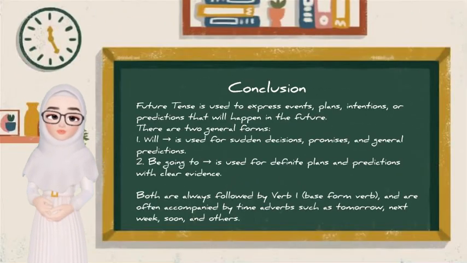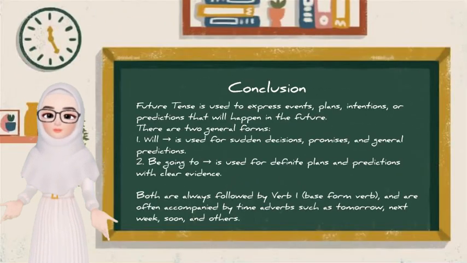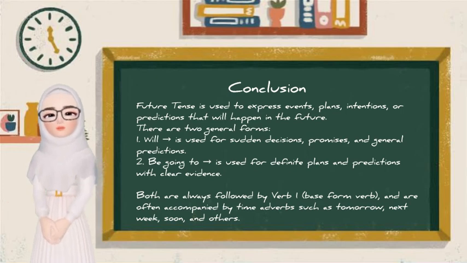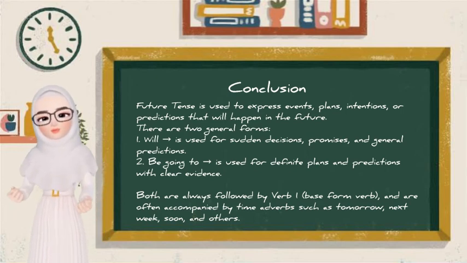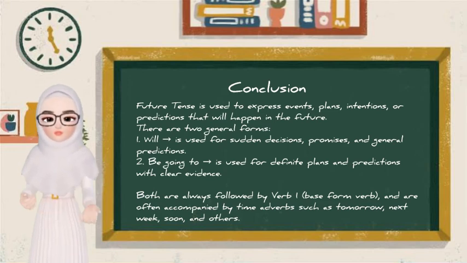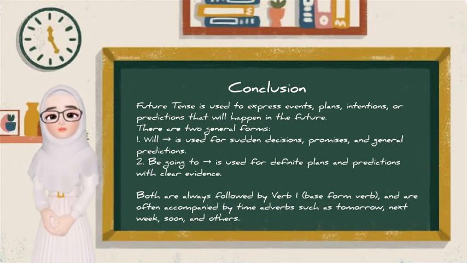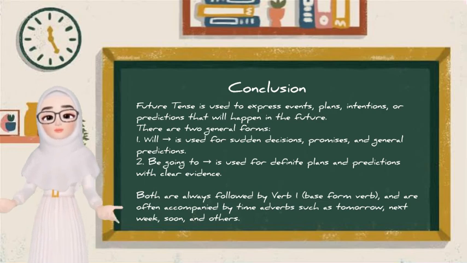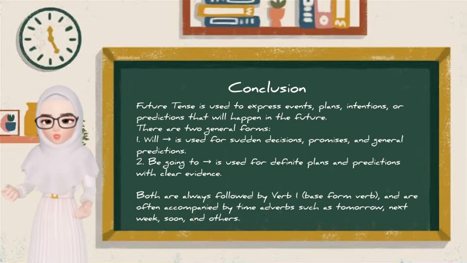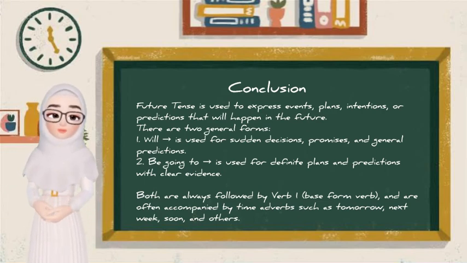Okay, guys. The conclusion. Future tense is used to express events, plans, intentions, or predictions that will happen in the future. There are two general forms. First, will is used for sudden decisions, promises, and general predictions.